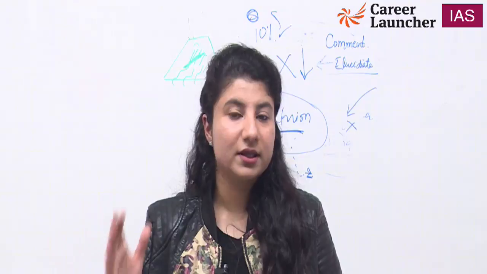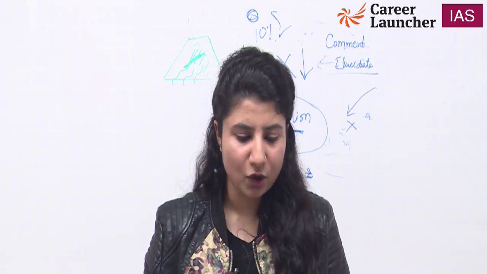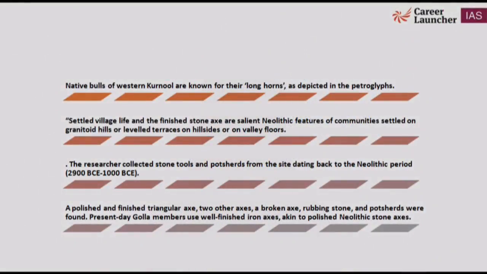Neolithic, Paleolithic, everything is in your ancient India history. Right? So a polished and finished triangular axe, two other axes, broken axe, rubbing stone, potsherds were found. Present day Gola members use well finished iron axes akin to polished Neolithic stone axes. Correct? Yes. So settled village life was what could be perceived. Native bulls of Western Kurnool are known for their long horns, and long horns were being created in the petroglyphs. So what is petroglyph? We are clear with it.